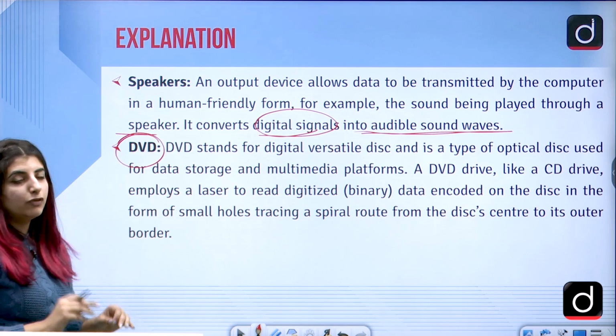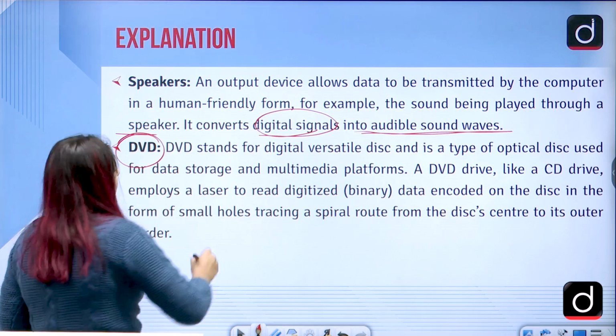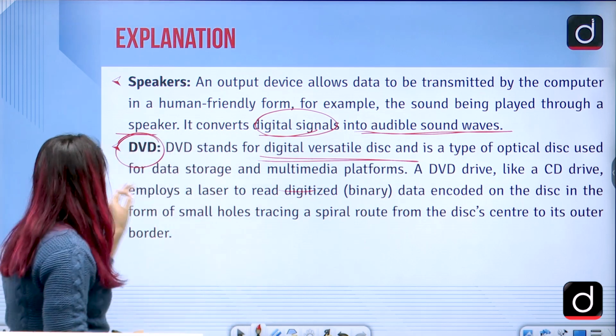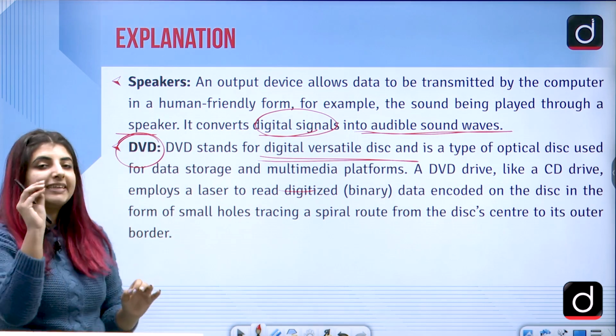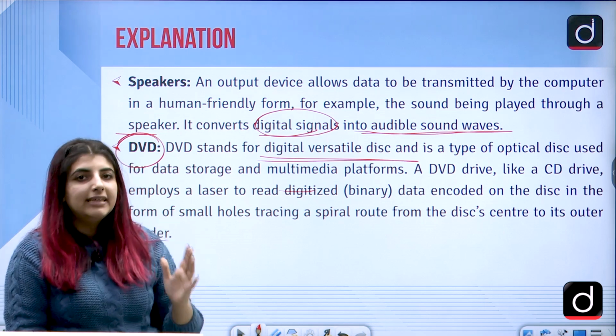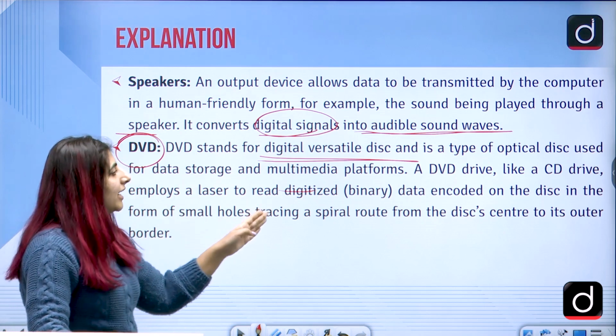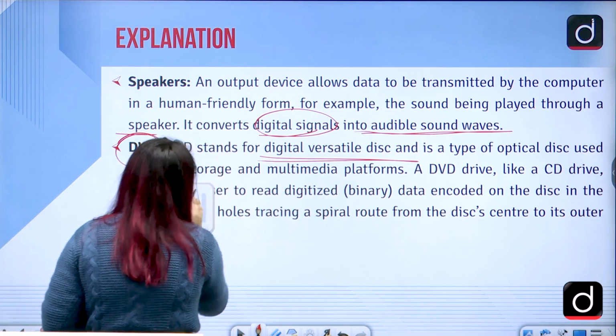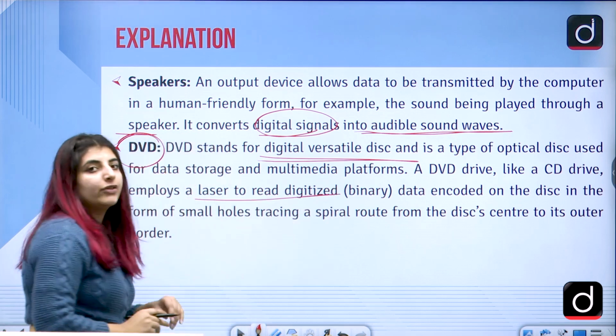DVDs. Multiple times the full form of this has been asked. It stands for digital versatile disk, a type of optical disk used for data storage. So secondary data storage is done using DVDs, CDs, etc. A DVD drive, like a CD drive, employs a laser to read digitized or binary data encoded on the disk.